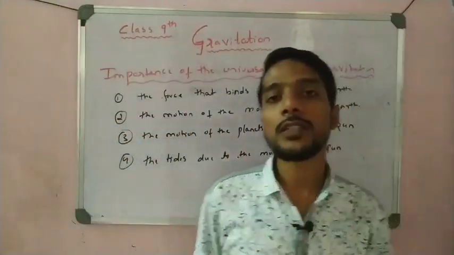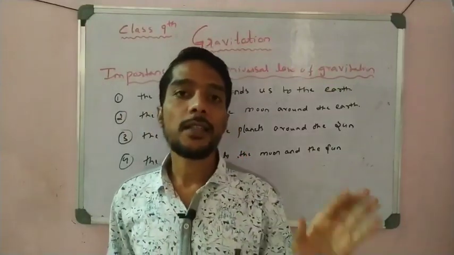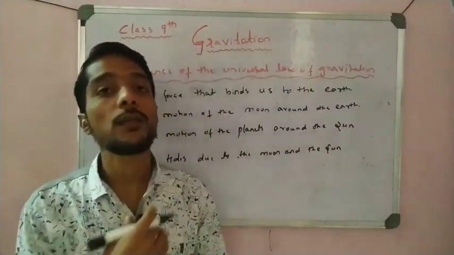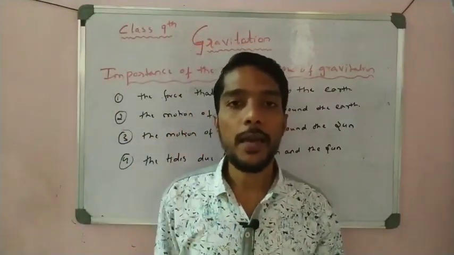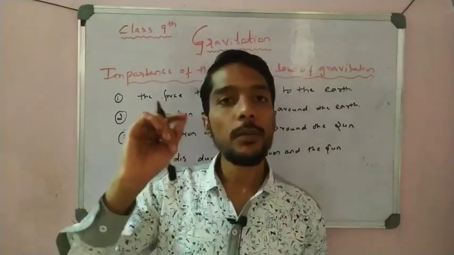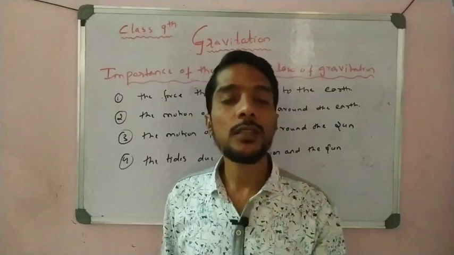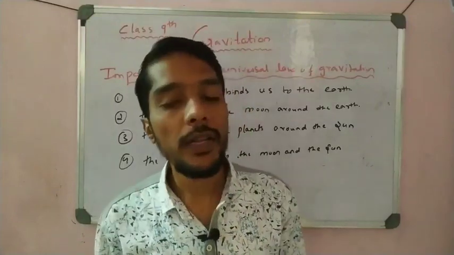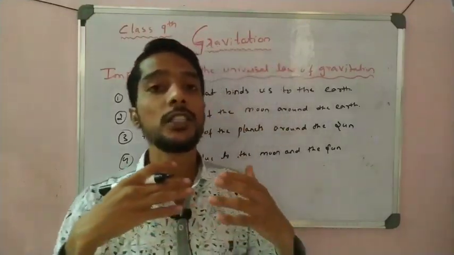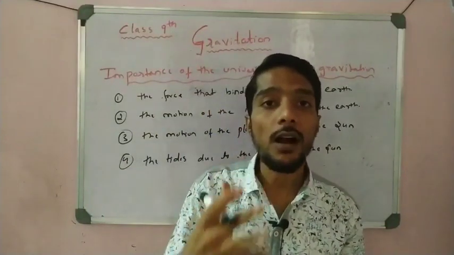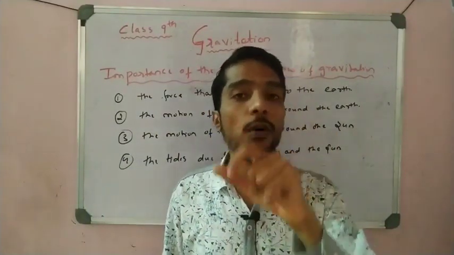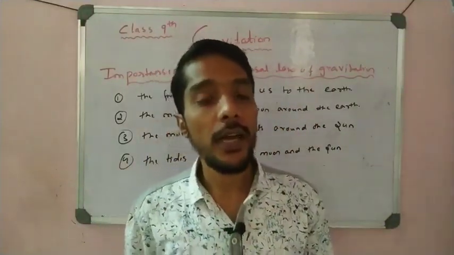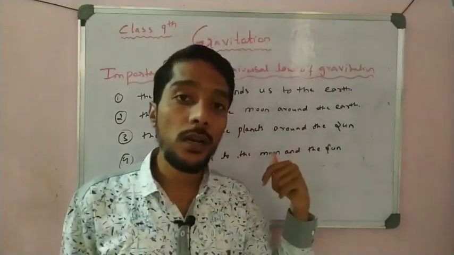So in today's video we discussed the universal law of gravitation, the statement and the derivation and the formula, that F is equal to G m1 m2 by d square, and also we took the value of G here. G is equal to F d square by m1 m2, and the SI unit of G is Newton meter square per kg square, and the value of G is 6.673 into 10 to the power minus 11 Newton meter square per kg square. And also we discussed that this law is called universal because it is applicable for both small objects and big objects, and also for terrestrial objects and celestial objects. And also it follows the inverse square law.